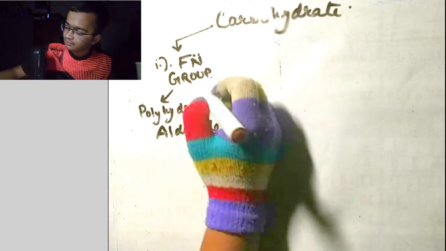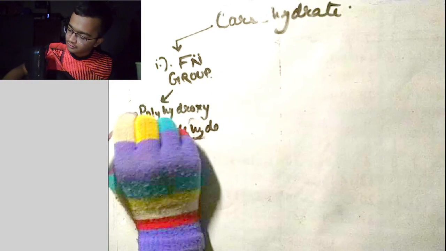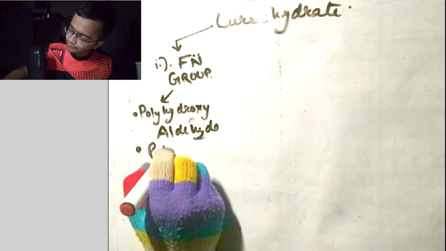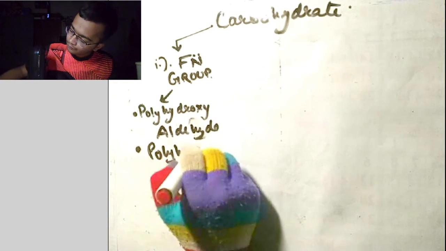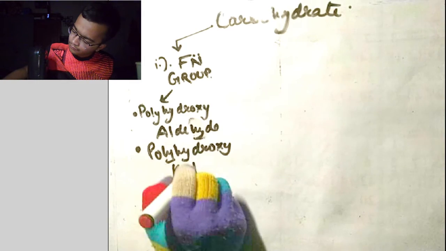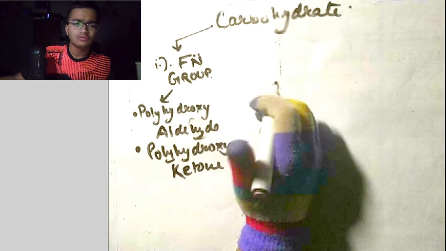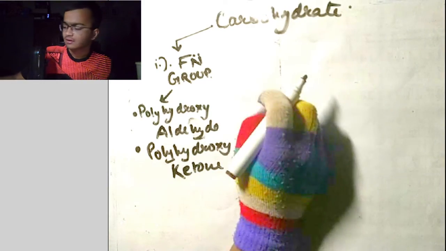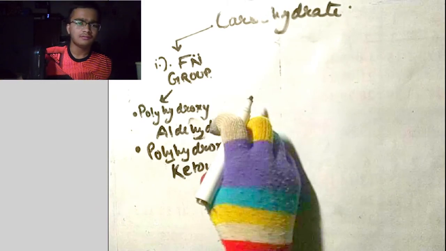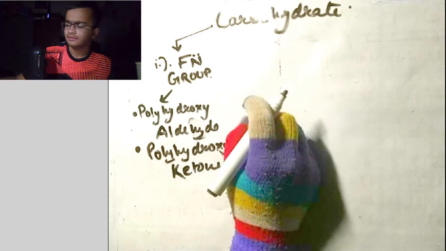An example of polyhydroxy aldehyde is glucose, which I have mentioned just now. Another is fructose, the fruit sugar, which consists of the ketone form.